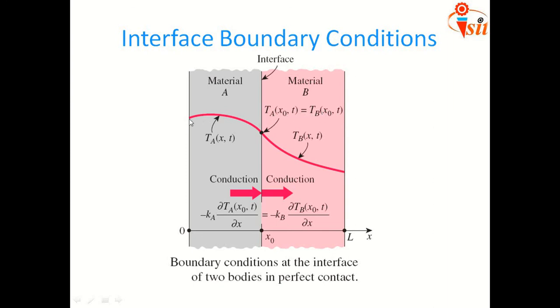Try to remember this: why you get this type of curve is because the thermal conductivity of this material is somewhat different than this one, and that's why the temperature distribution may not belong to a single curve, but may be two different curves.